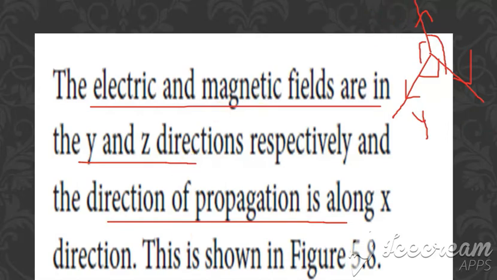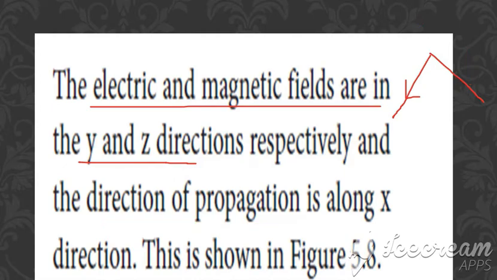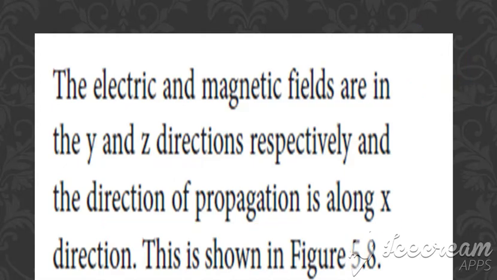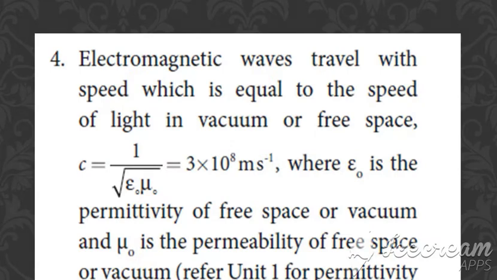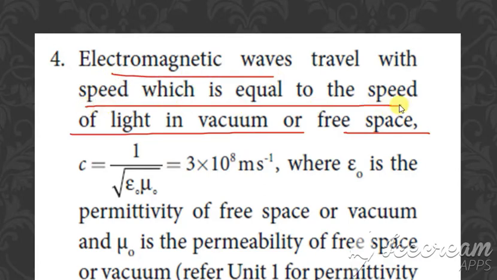Since all three are perpendicular to each other. Clear with this? Then we have the next point, which is that electromagnetic waves travel with a speed equal to the speed of light in vacuum or free space. This also we have seen in the production itself.